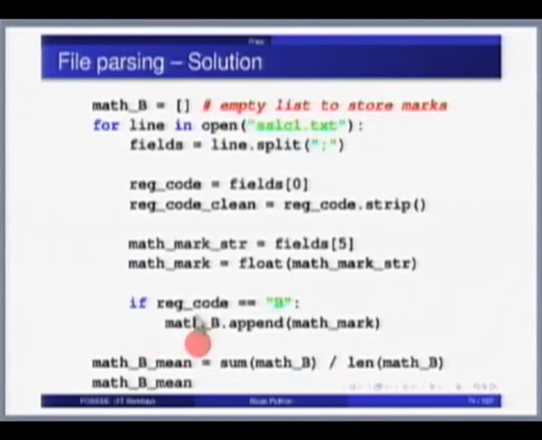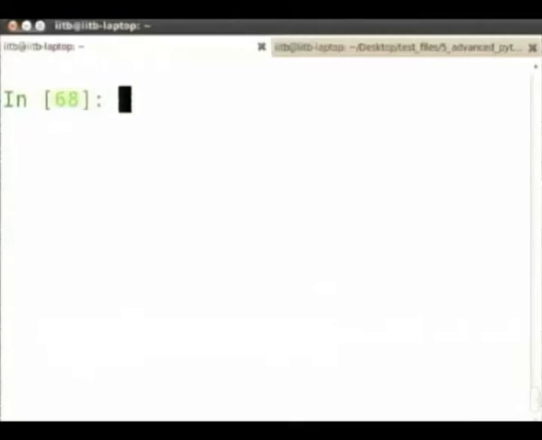Okay, that's it. So the for loop ends here. I say math B mean is the sum of all the list elements. Sum is a built-in, like len, that's available. Divided by length is the mean. Okay, so now let's write this code. You must have already downloaded the test files. So you should have this SSLC1.